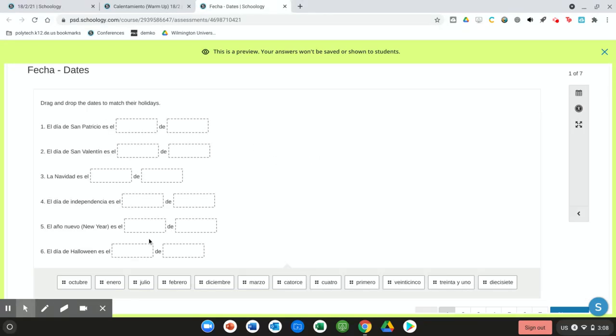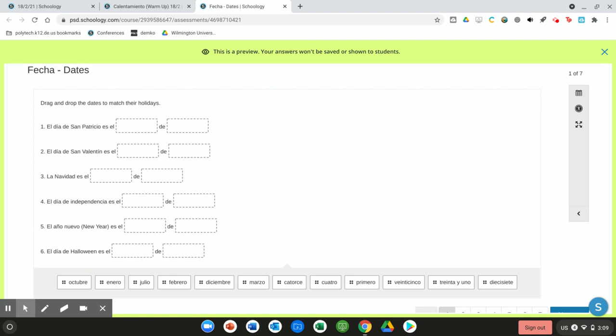So the first part that you're going to do, you are going to drag and drop the dates below into your holidays. So it gives you a holiday for each one. And what you are going to do is you're going to drag and drop your days and your months. So remember, when we say the date in Spanish, your number of your day comes first and then your month. Okay? So if you write it backwards, it's going to tell you it's wrong. So try not to think in English here, right?